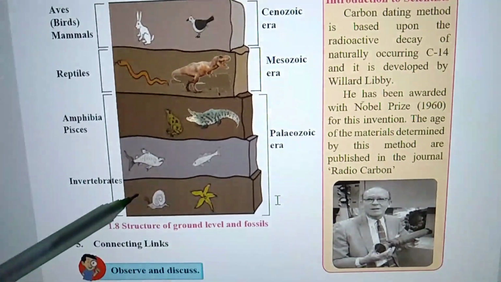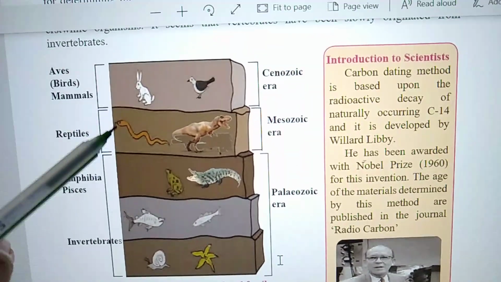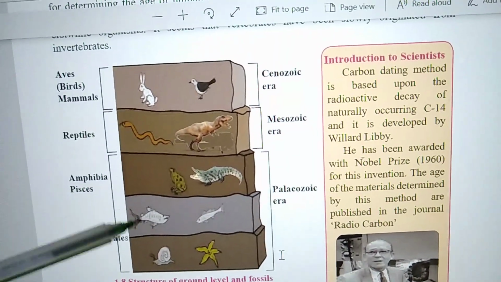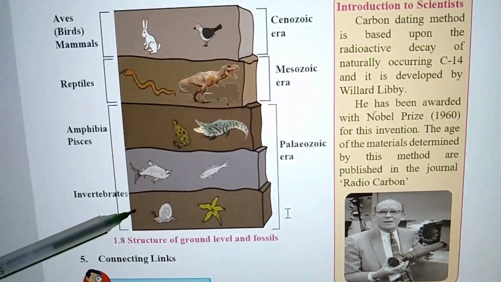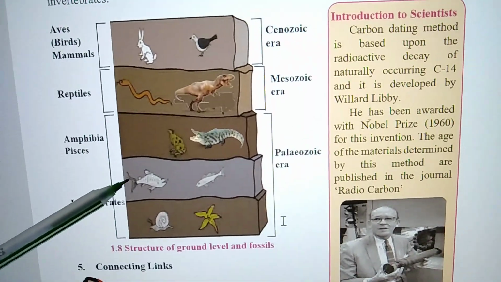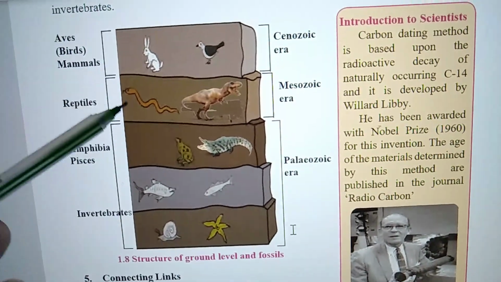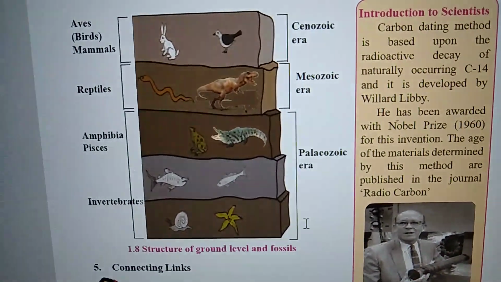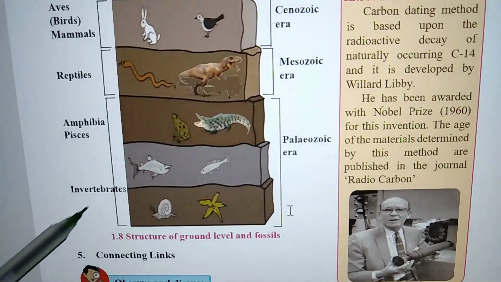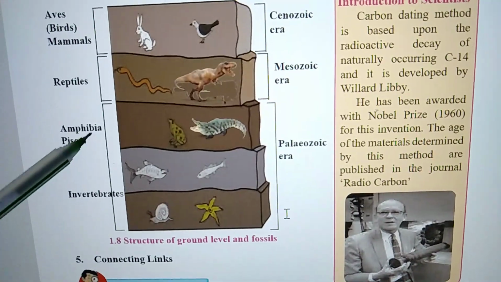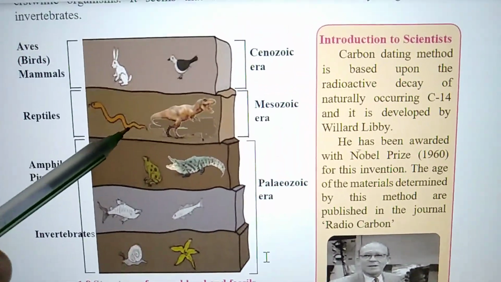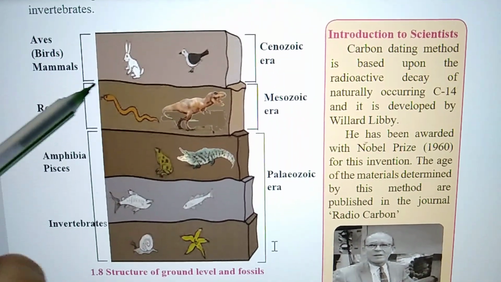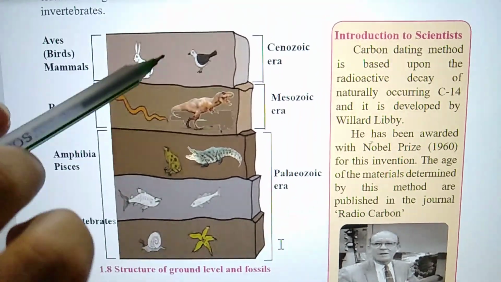Supposedly consider it as layer number 1, 2, 3, 4 and 5. So obviously the layer that is at the bottom, that organism came first, followed by the second, the third, fourth and fifth. Over here they have given us a particular pattern. First are invertebrates, then amphibians, after amphibians reptiles, and after reptiles aves and mammals. So in this pattern we have developed.